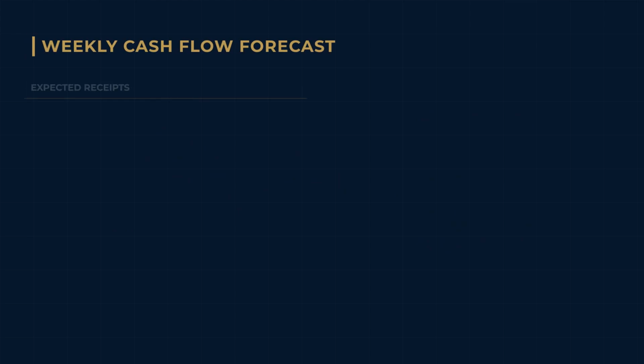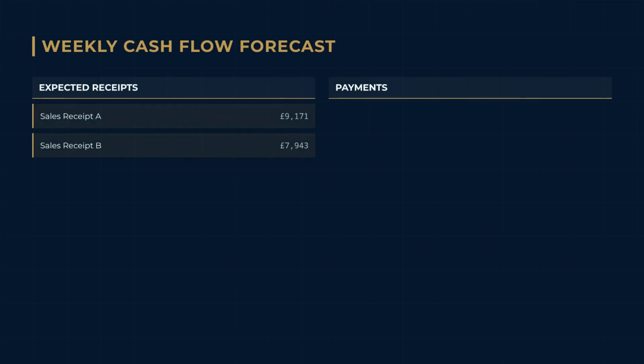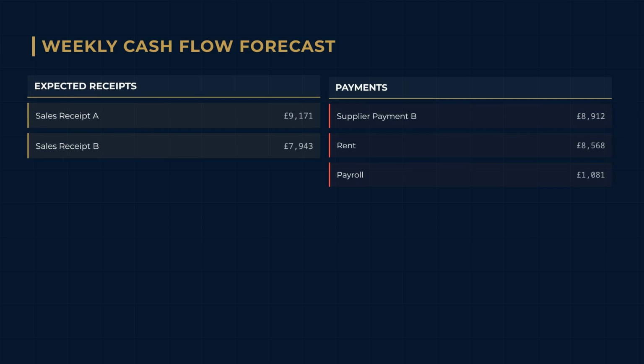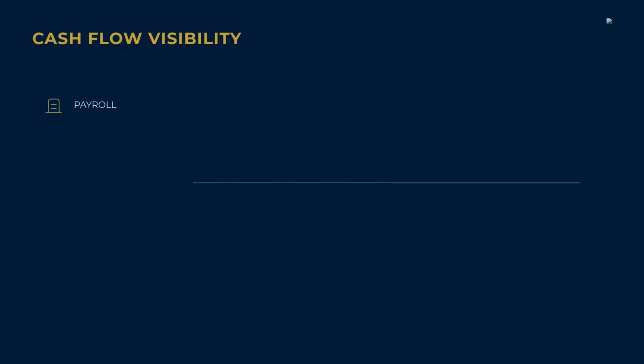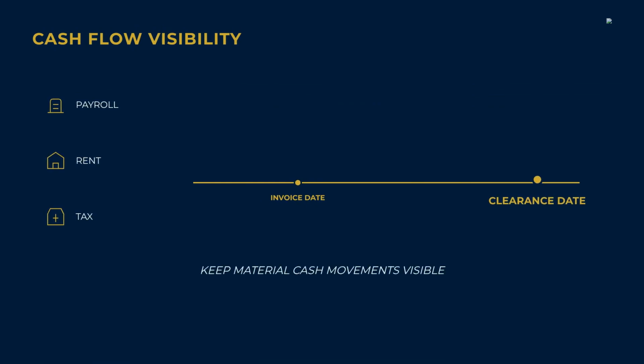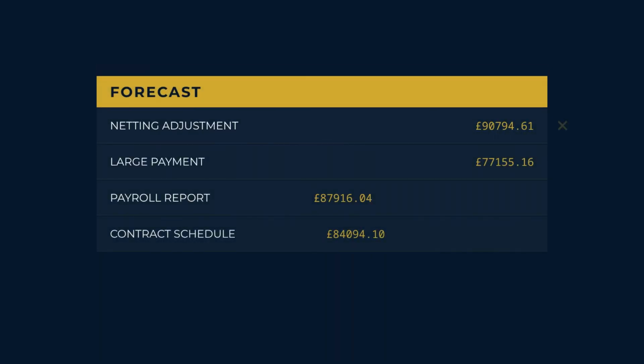Then list expected receipts and payments in the week they are expected to clear. A sales invoice date and a bank receipt date are not the same thing. The same applies to supplier invoices, payroll, rent, finance payments, and tax. Keep material cash movements visible. Do not hide a large payment by netting it against an unrelated receipt.